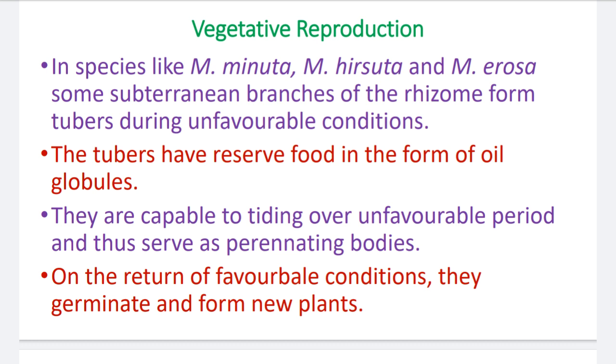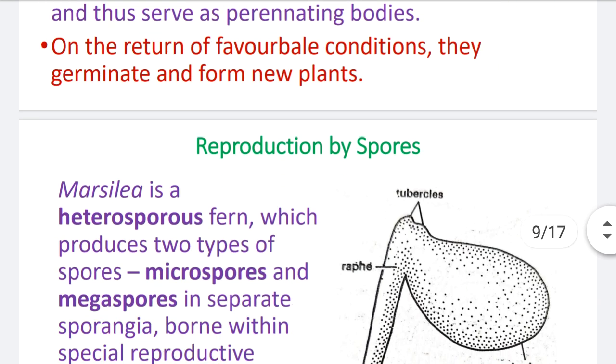Lastly, on return of favorable conditions, they germinate and form new plants. When these tubers germinate, they produce the new sporophytic plant body of Marsilea.